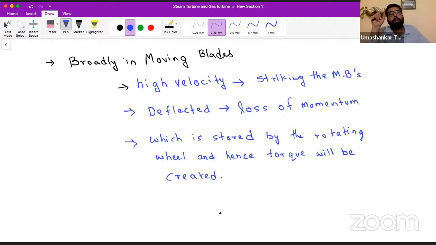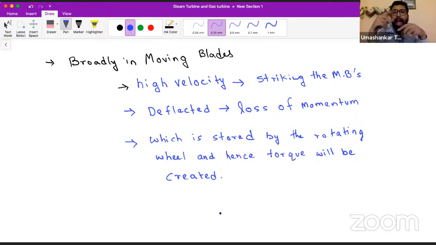So when it strikes the blade, it will get deflected due to that strike. Because of that deflection, the loss of momentum is there. You can call it the change of momentum. What Newton's law tells us is that whenever there is a change of momentum, a force is generated.